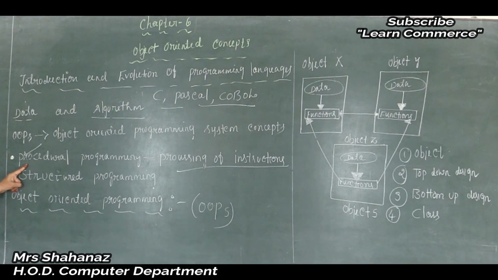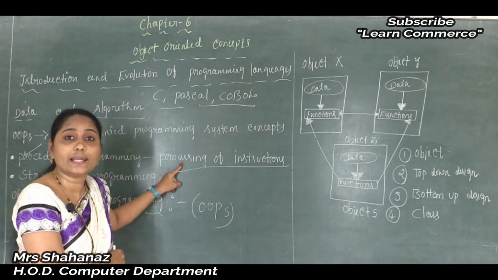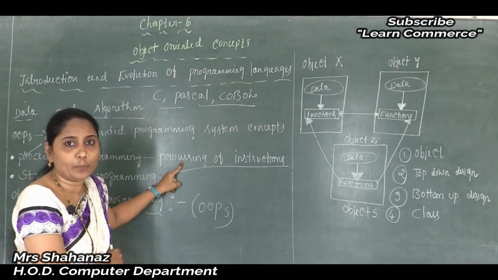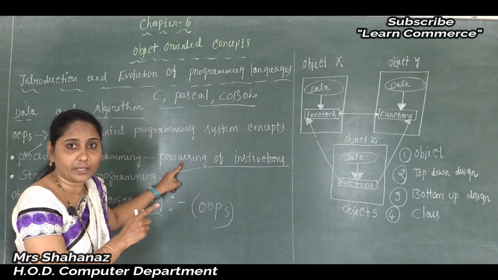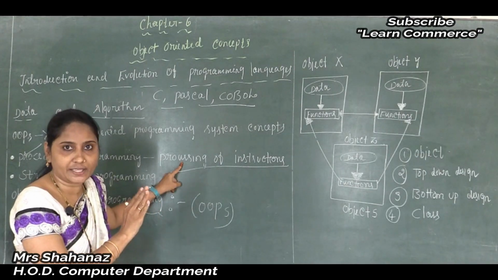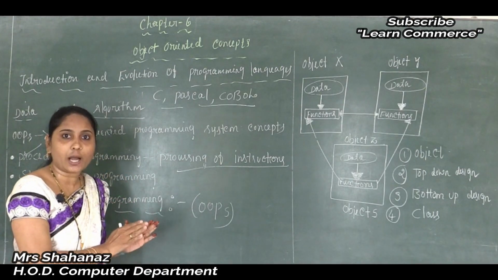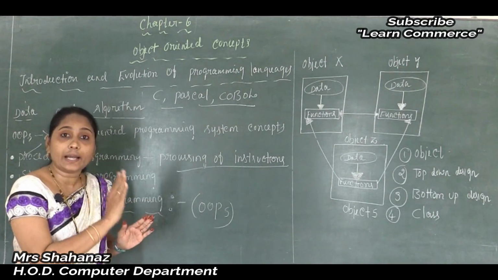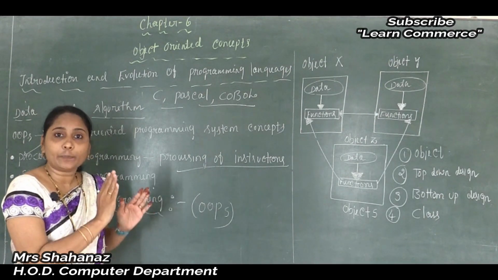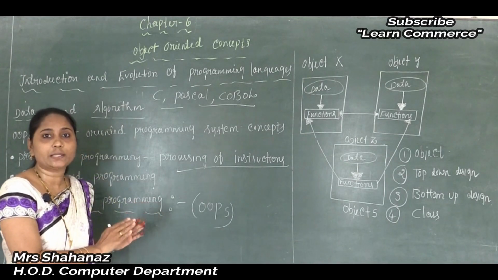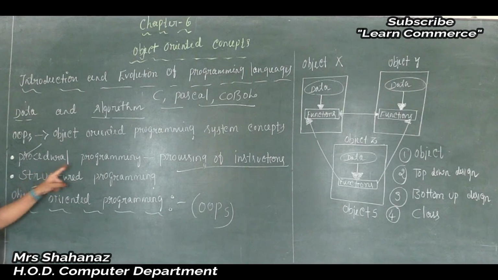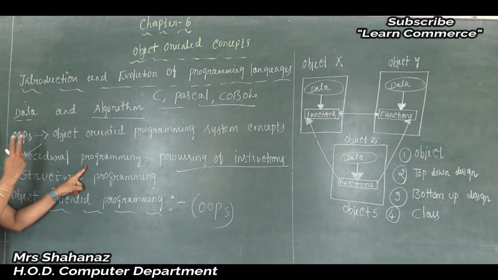So clear the disadvantage. Why? Because the first disadvantage is the processing of the instructions. That means it gives more importance to the instructions. If your instructions are proper in the program, and it uses many types of instructions, then only we can get the correct result, that means the desired calculation result. And also we can say that it gives more importance to the algorithm. So this is the second disadvantage of the procedural programming language.